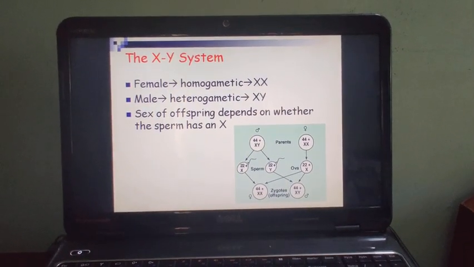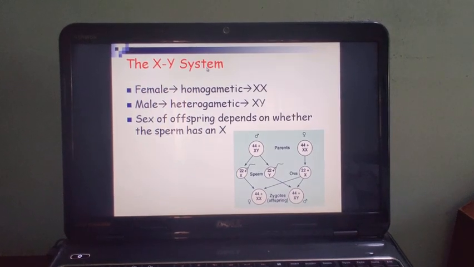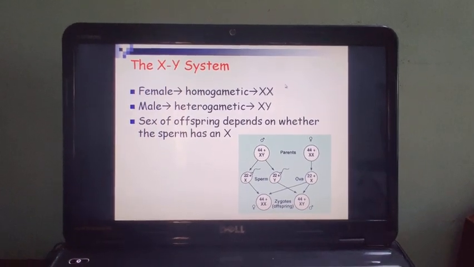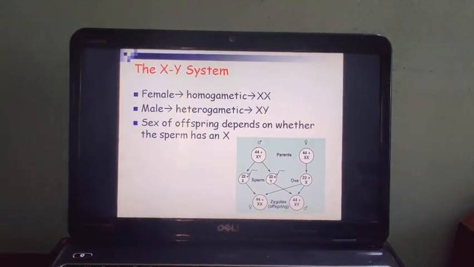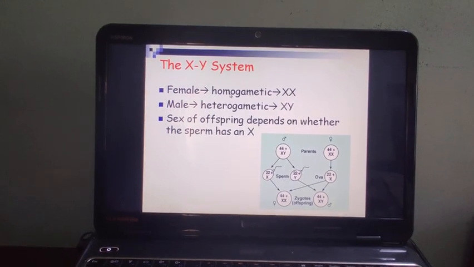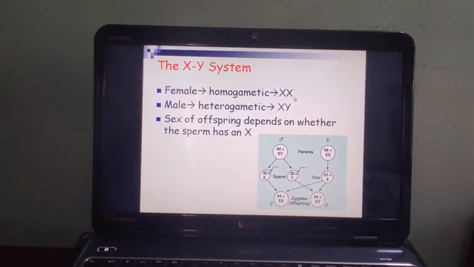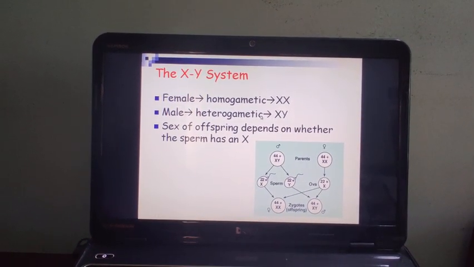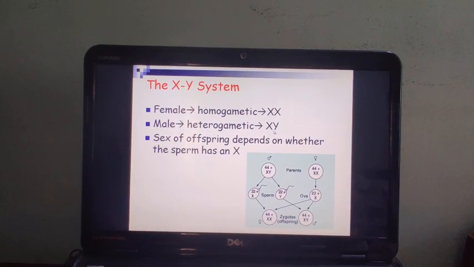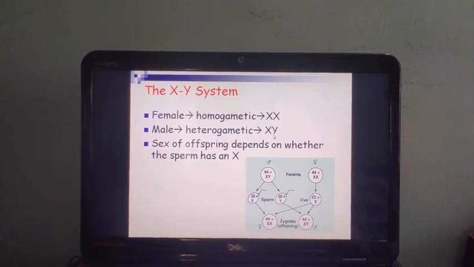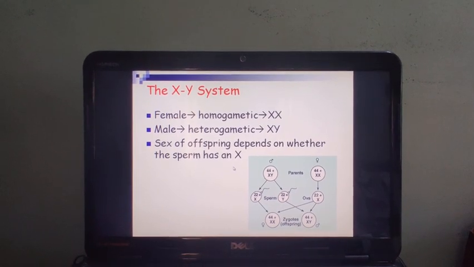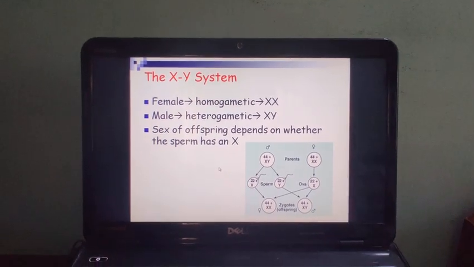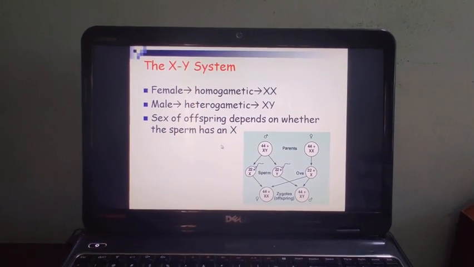XY system. Now this XY system of sex determination is very common in the case of human beings. In the case of human female, there is XX chromosome. That's why female is called homogametic. Homo means same, that is both the chromosomes are the same, XX. Human male is heterogametic. It has two different types of chromosome, that is X chromosome and Y chromosome. Now the sex of an offspring depends on whether the sperm has X chromosome or Y chromosome. That means the sex of an individual is determined by the father.